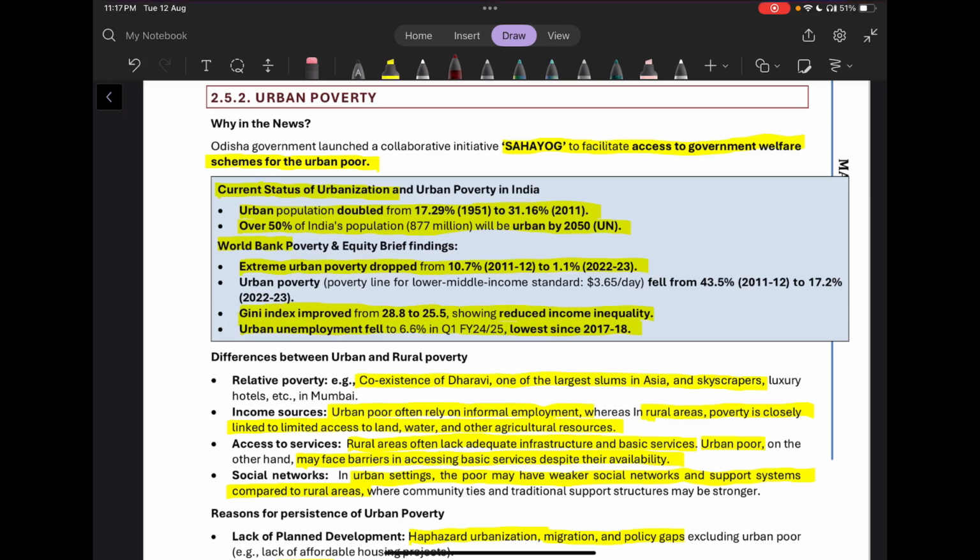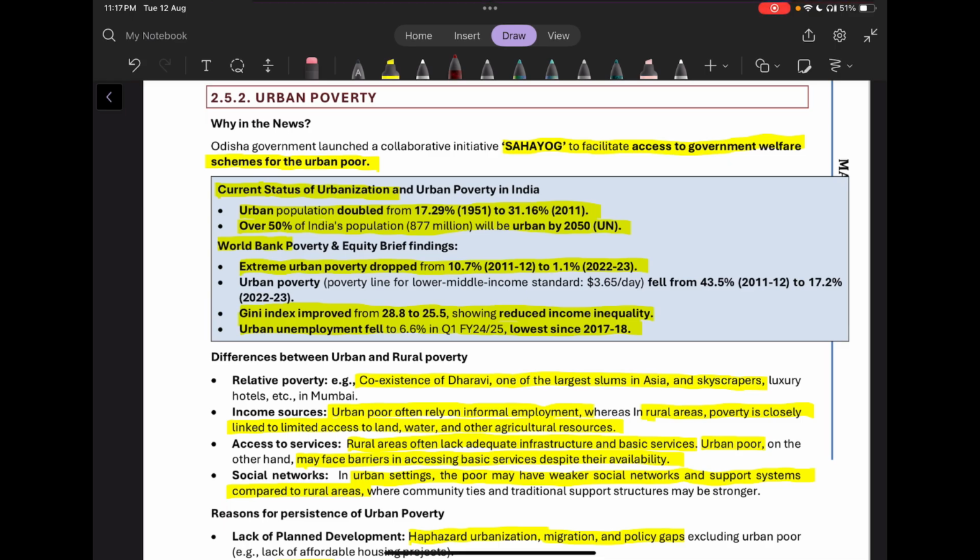Now, the World Bank Poverty and Equity Brief findings are that extreme urban poverty dropped from 10.7 to 1.1% in the last 10 or 12 odd years. Then the Gini index improved from 28.8 to 25.5, which shows that there is reducing income inequality, but still there is high inequality as compared to the US and other developed nations.